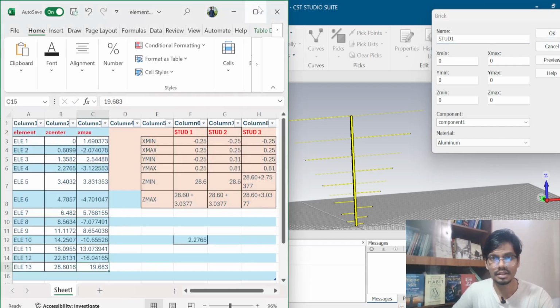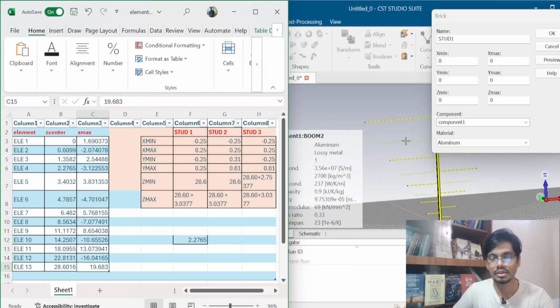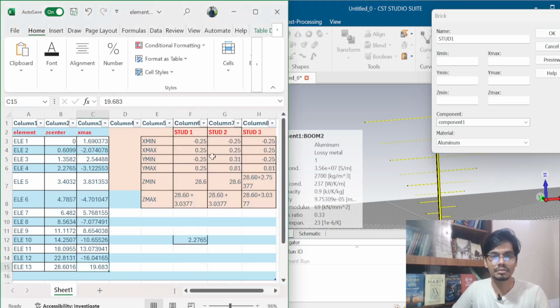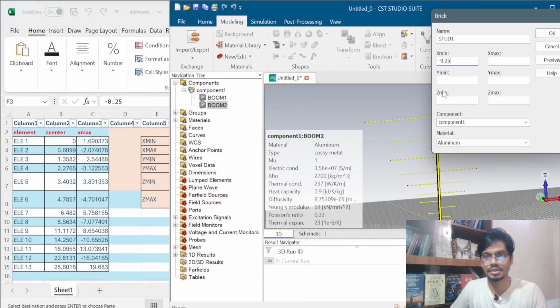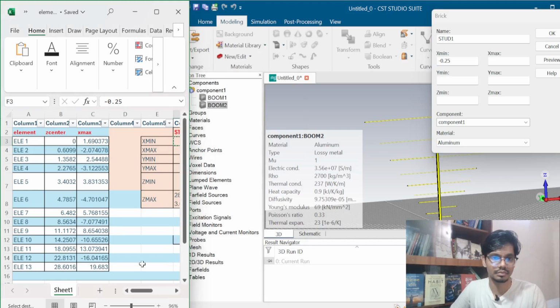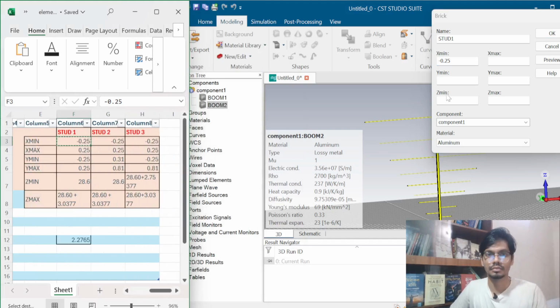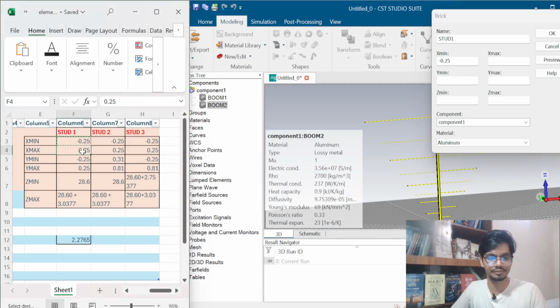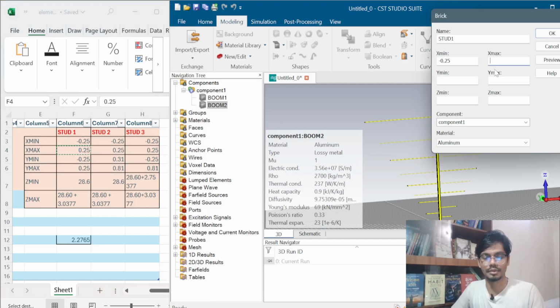and from the Excel I have to again select the values for start1. For start1, X minimum will be minus 0.25. X max is 0.25.